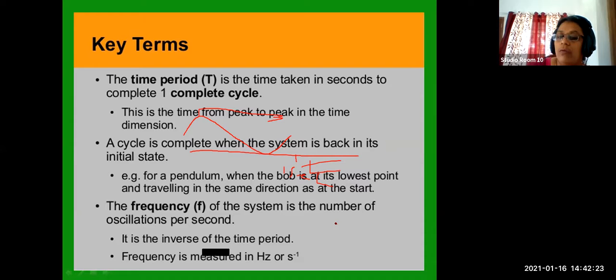Frequency is equal to the reciprocal of what? Do you remember? Rotational motion. Frequency is the reciprocal of which quantity? Anyone remember what we have learned? Frequency is the reciprocal of time period. Yes, that's it.